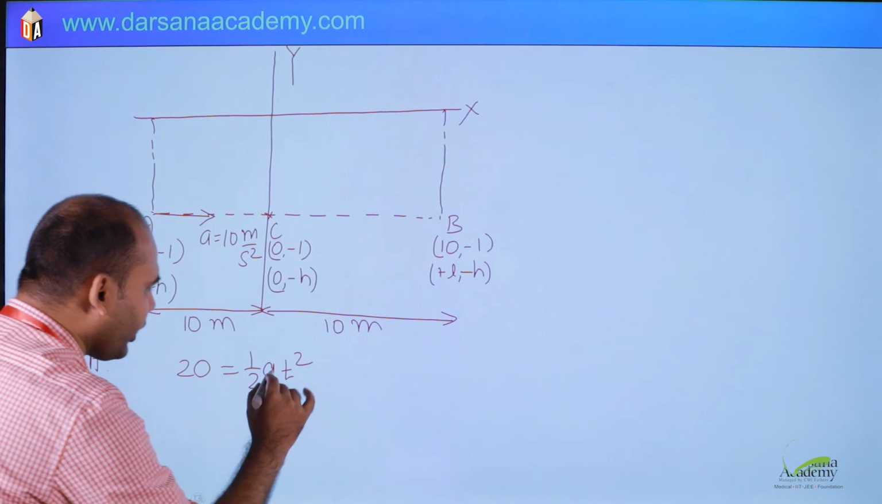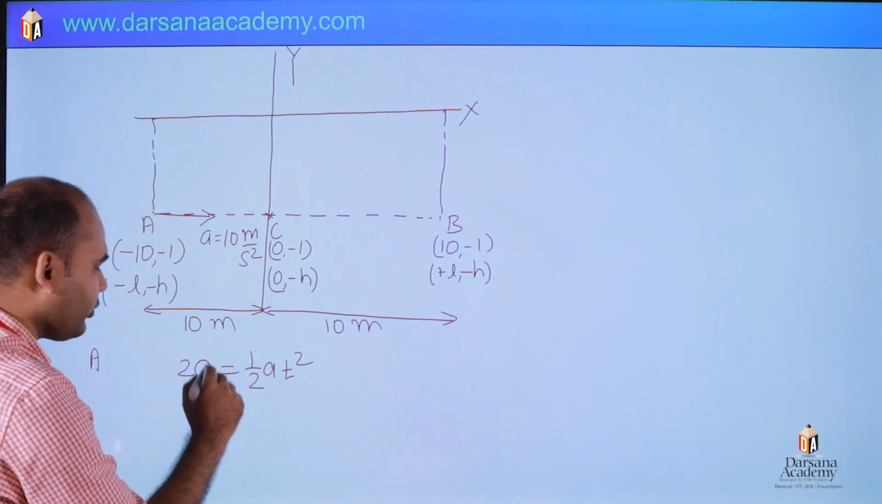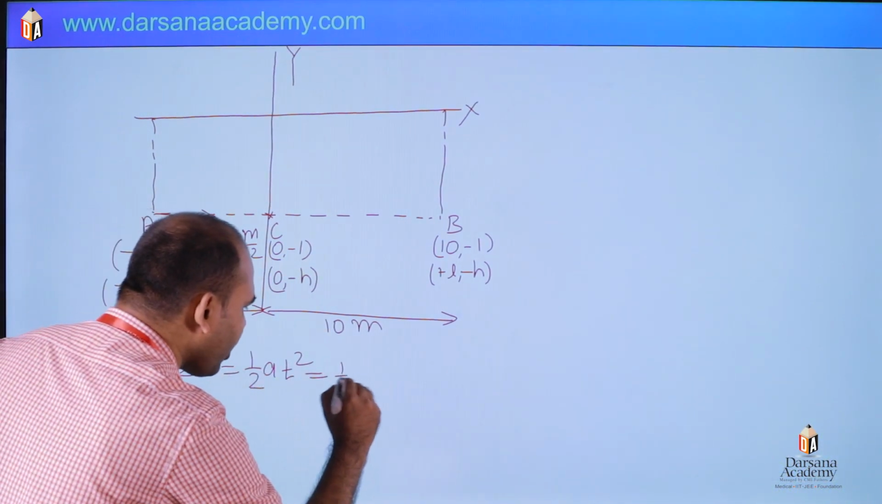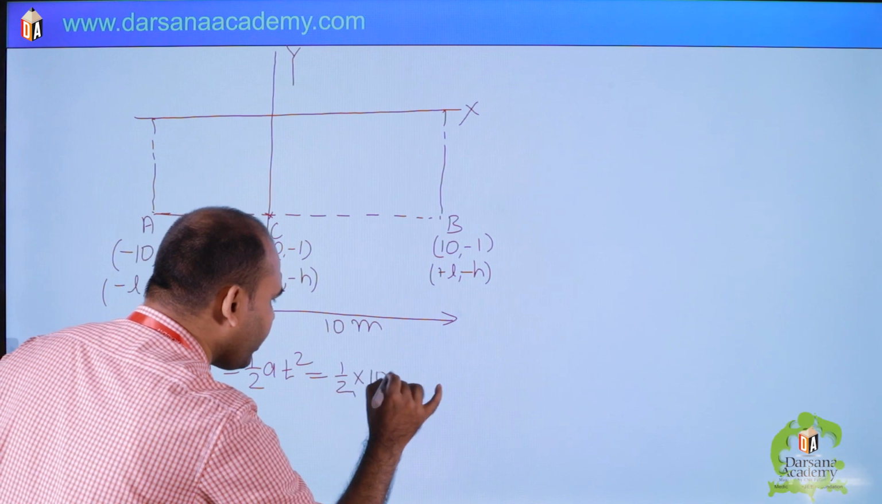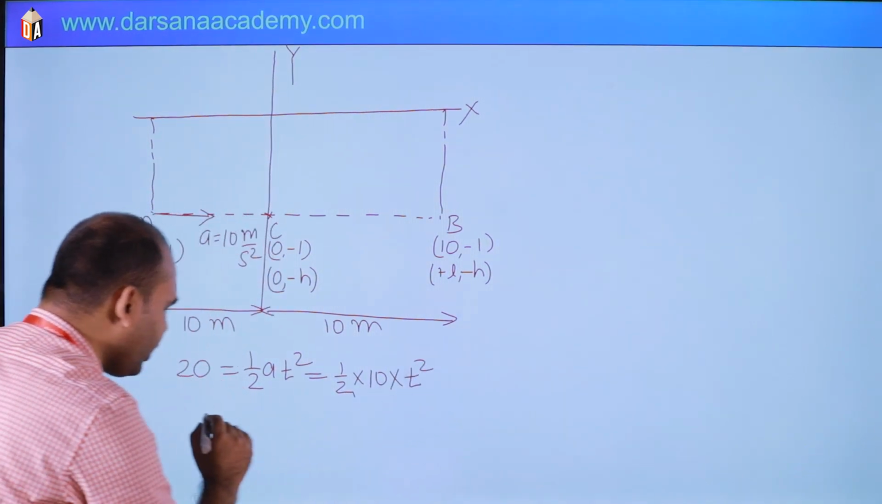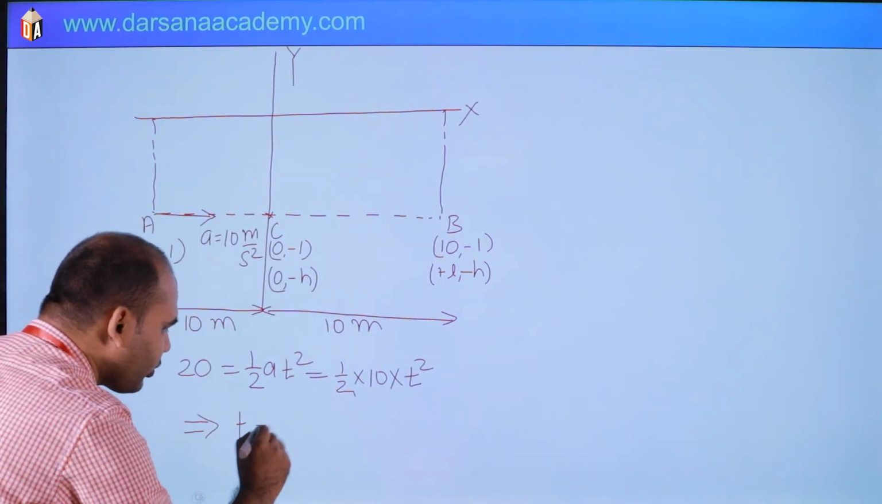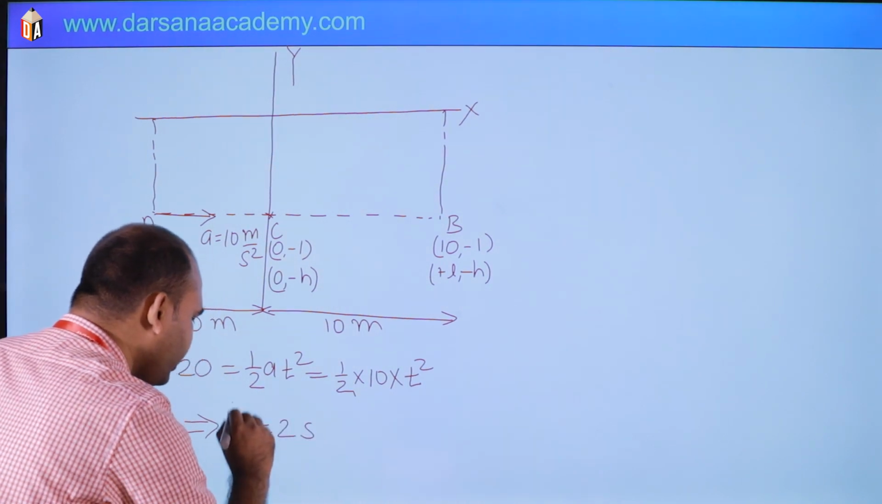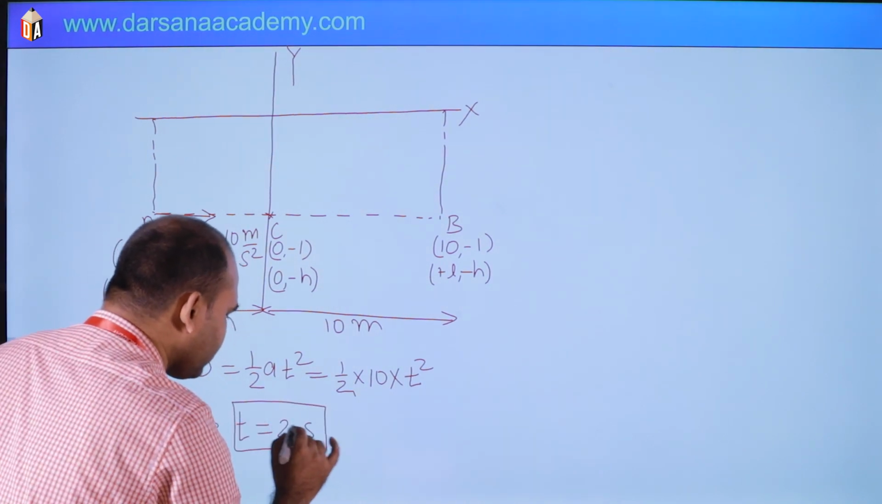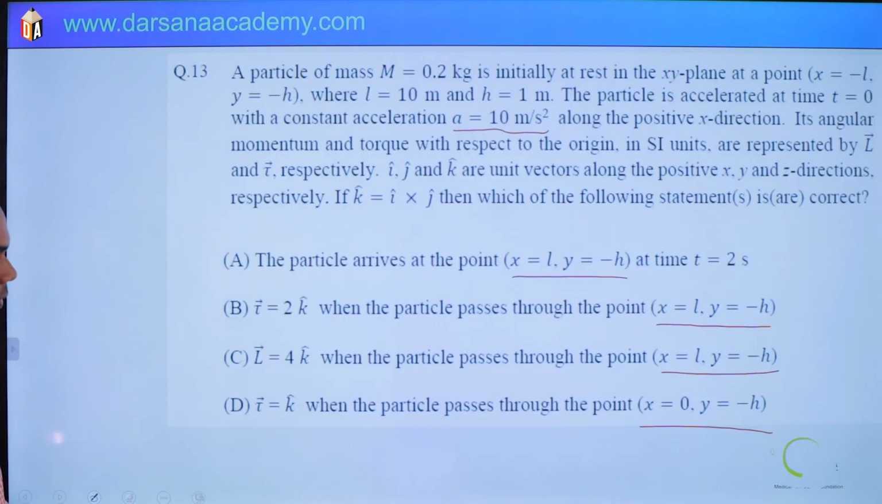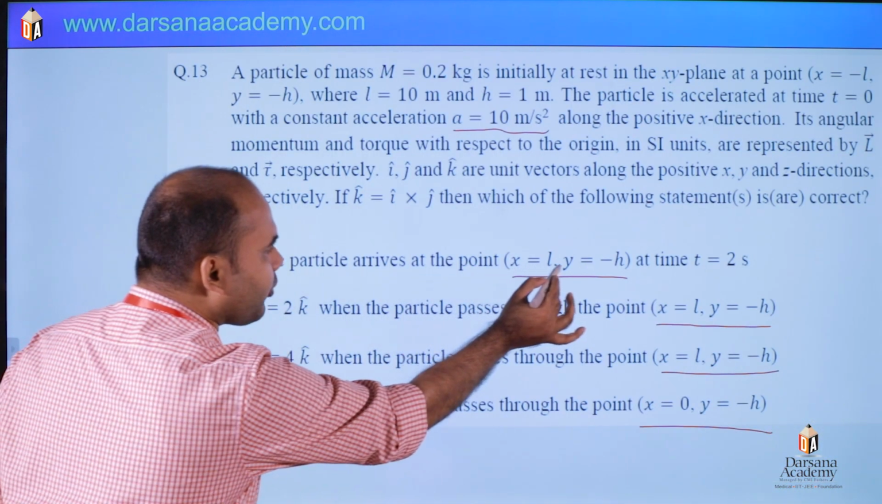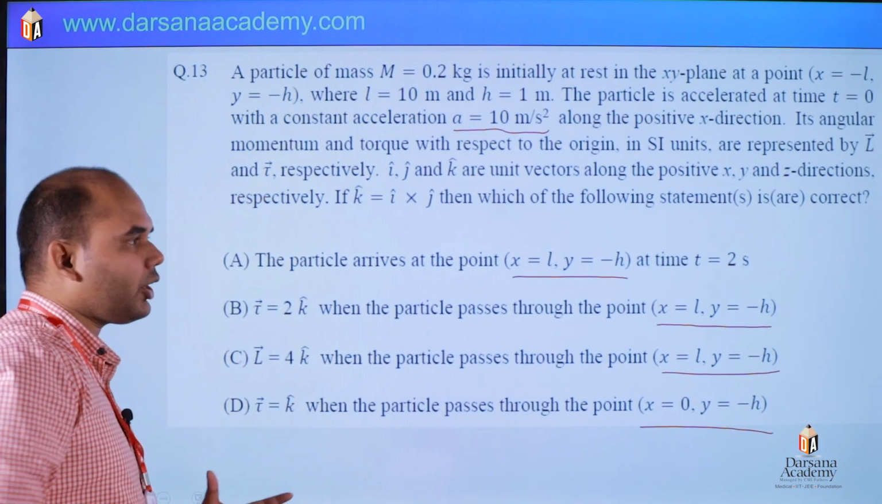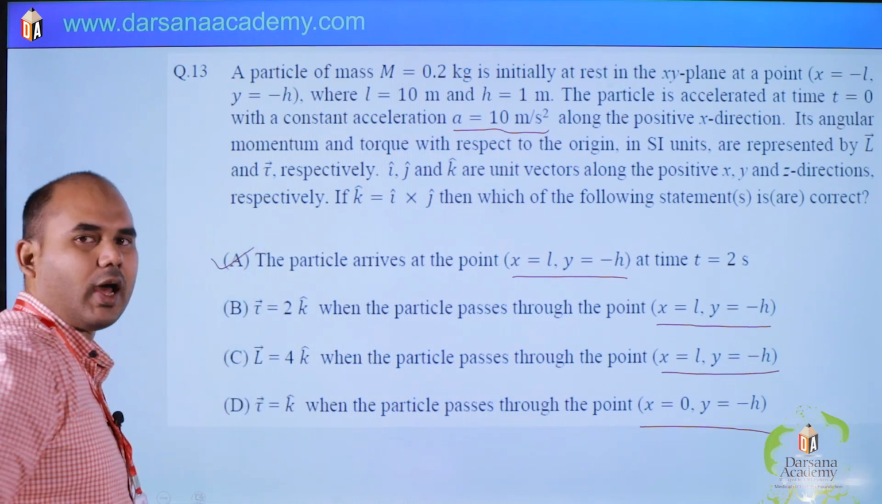So from here a is 10. Putting the value, 20 equals half into 10 into t square, so t will be 2 seconds. Okay, so check the option: the particle arrives at point (l minus h) at t equals 2 seconds, which means this option is correct.